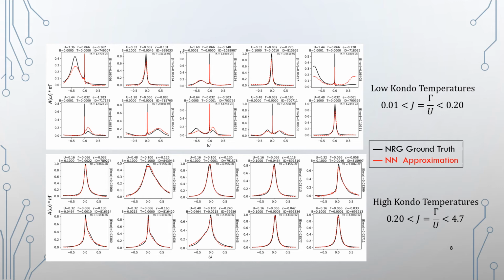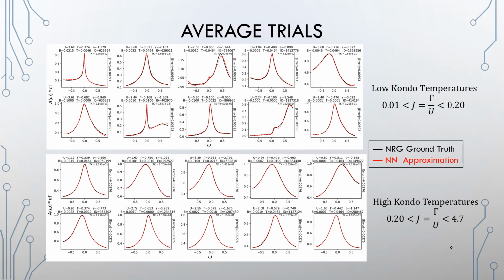It is able to calculate where side features are, relative peak heights, peak widths. There are some rather significant errors in several of these graphs, but the punchline is that these are actually our 10 worst spectra for both the low and high Kondo temperature conditions. Remember, our testing sets were close to 20,000 trials each, and these are the absolute 10 worst of both of those 20,000 test trials.